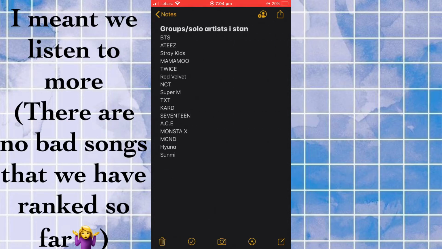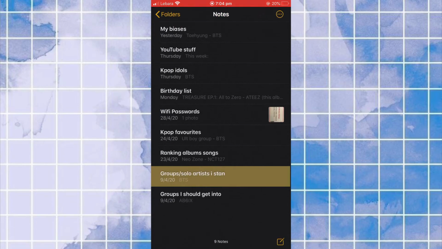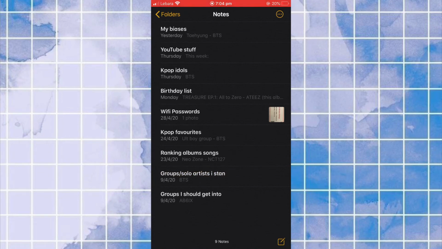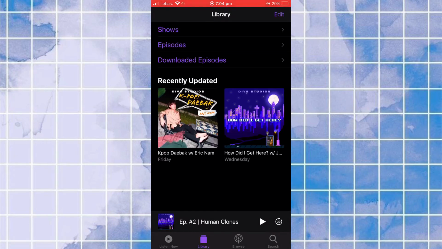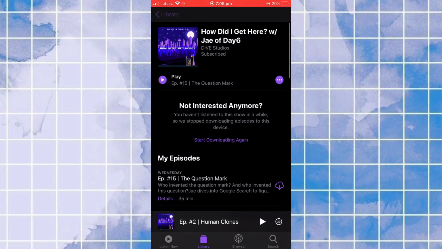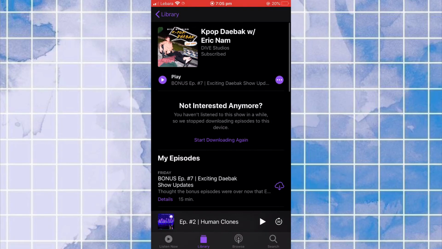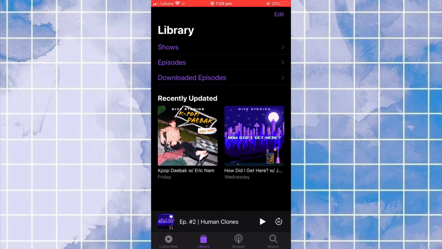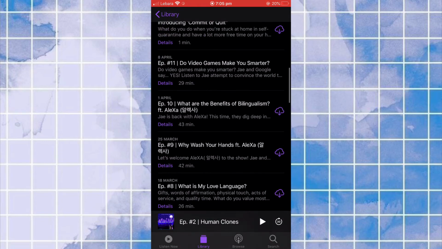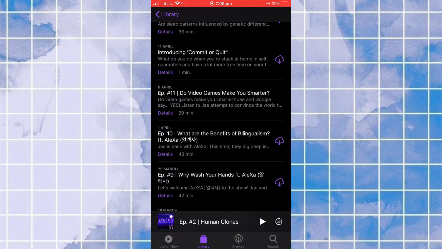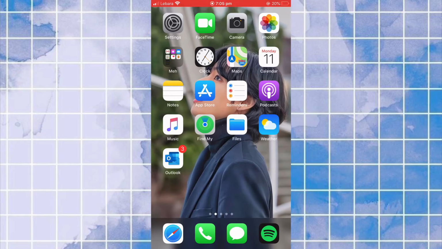So there's artists I stan and groups, there's more to that, but I just haven't gotten up to changing it. And then groups I should get into, which I should add more, obviously. And then we have the App Store, reminders, and then podcasts, which podcasts I have. So J of Day 6's How Did I Get Here? And then this, which I haven't even looked at yet. I just put them there because I was gonna try listening to it. Then Apple Music, which I don't use.